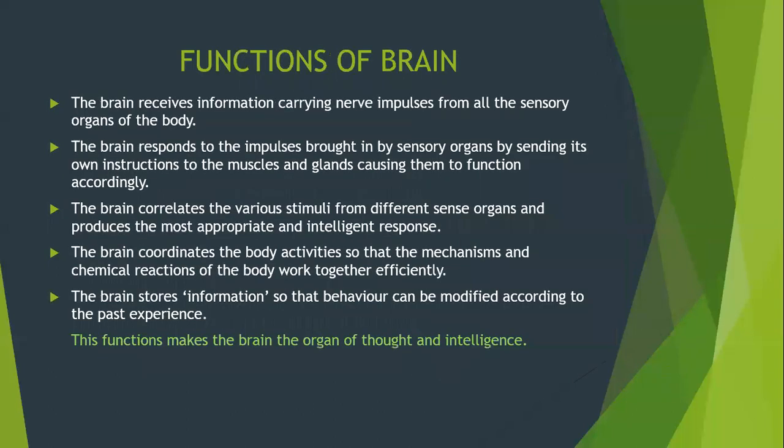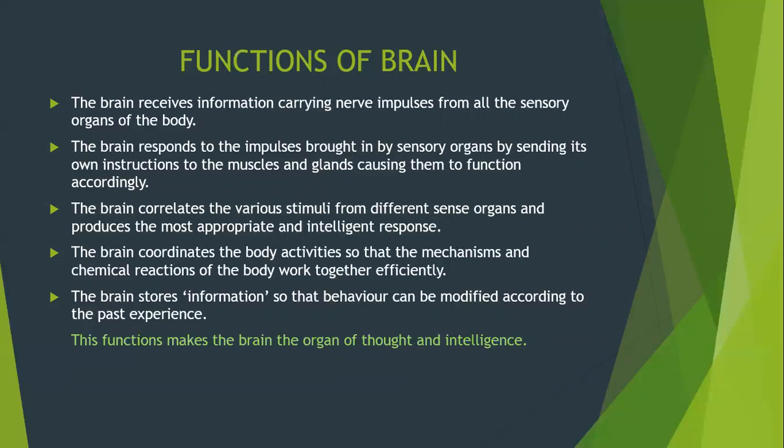And last one is the functions of brain. The brain receives information carrying nerve impulses from all the sensory organs of the body. Second one, the brain responds to the impulses brought in by sensory organs by sending its own instructions to the muscles and glands, causing them to function accordingly. Next, the brain correlates the various stimuli from different sense organs and produces the most appropriate and intelligent response.